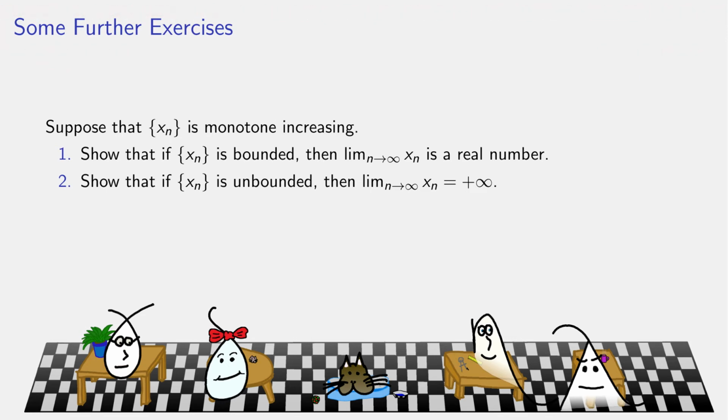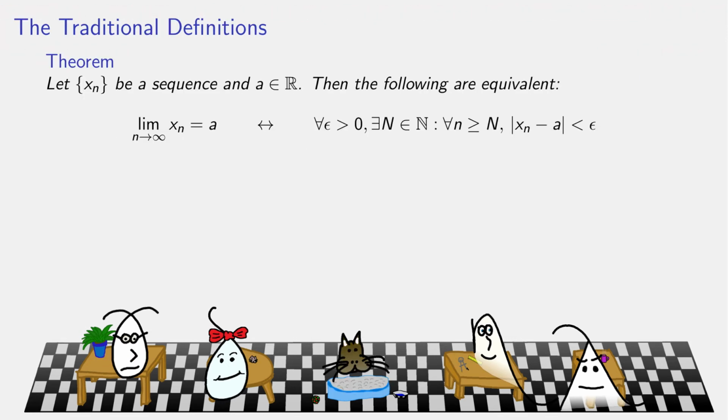All right, let's move on. Here's the traditional definition that you may have seen before. Suppose I have a sequence xn and I have a real number a. Then the definition we had before about LimSup equaling LimInf being the number a, that happens if and only if, for every epsilon which is positive, there is a capital N which is a natural number, such that for any n bigger than or equal to capital N, the distance from xn to a is less than epsilon. There's your traditional definition of a limit that you may have seen in calculus textbooks before.